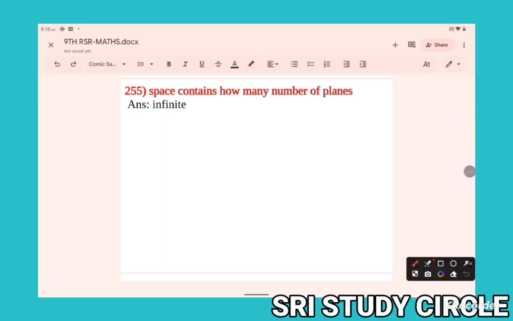Space contains how many planes? What is the answer here? Infinity, not finite. Infinite. Okay, next one.